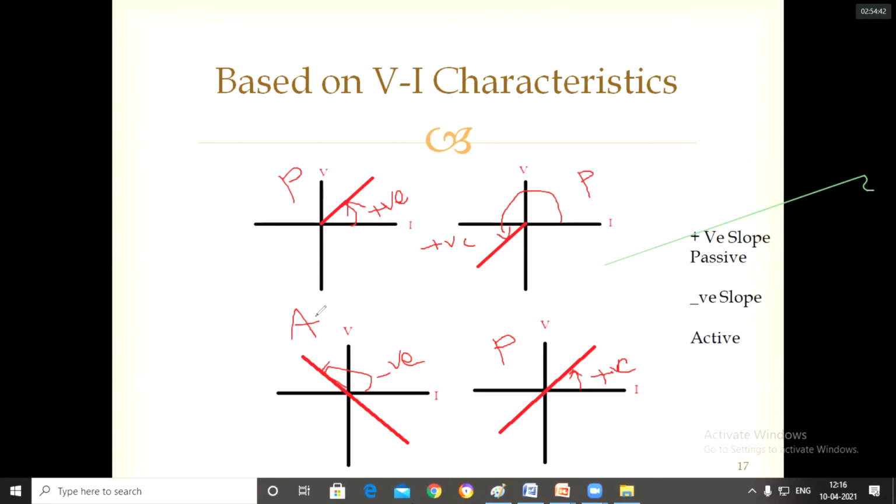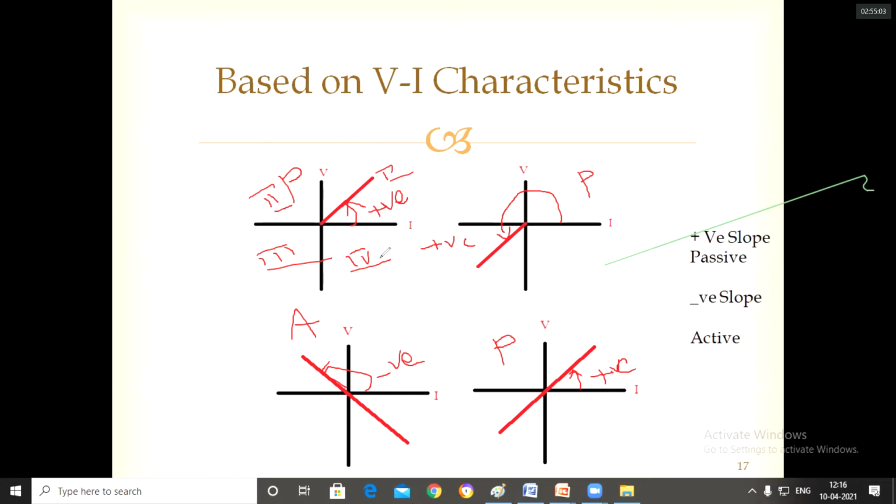By the direct inspection method also, we can say this. This is the first quadrant, this is the second quadrant, this is the third quadrant, and this is the fourth quadrant.